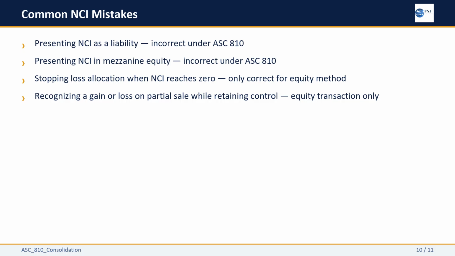Under consolidation, losses continue to be allocated to NCI even below zero. Fourth, recognizing a gain or loss on the income statement when the parent sells some shares while retaining control. No gain or loss, equity transaction only. Each of these mistakes has a specific root cause, and knowing the rules helps you catch them in work paper review.